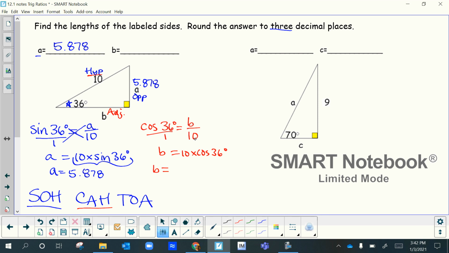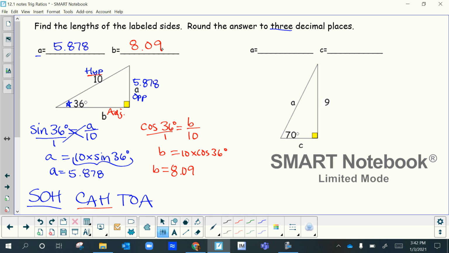Don't forget the equals. So this is roughly 8.09, and then it's 0.1, but you don't need to write the 0.1 unless you really want to, but we're only rounding to 3 places. So 8.09. Okay, and there's no units on here, so you can just leave it as is. Okay, but sometimes if it says centimeters or inches, you'll write that. And that's how you solve for the sides. You're using these trig functions to solve for those sides.